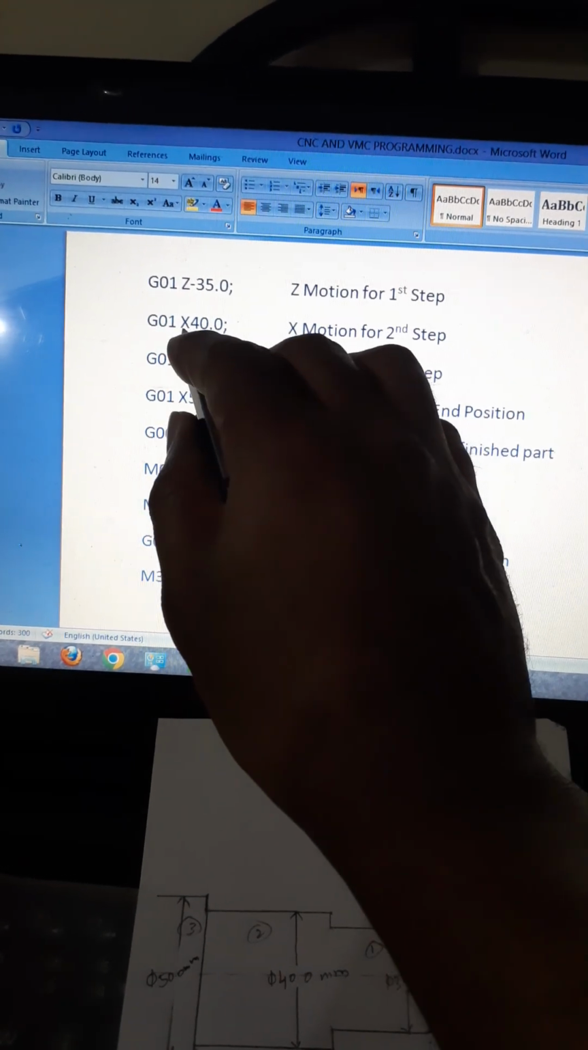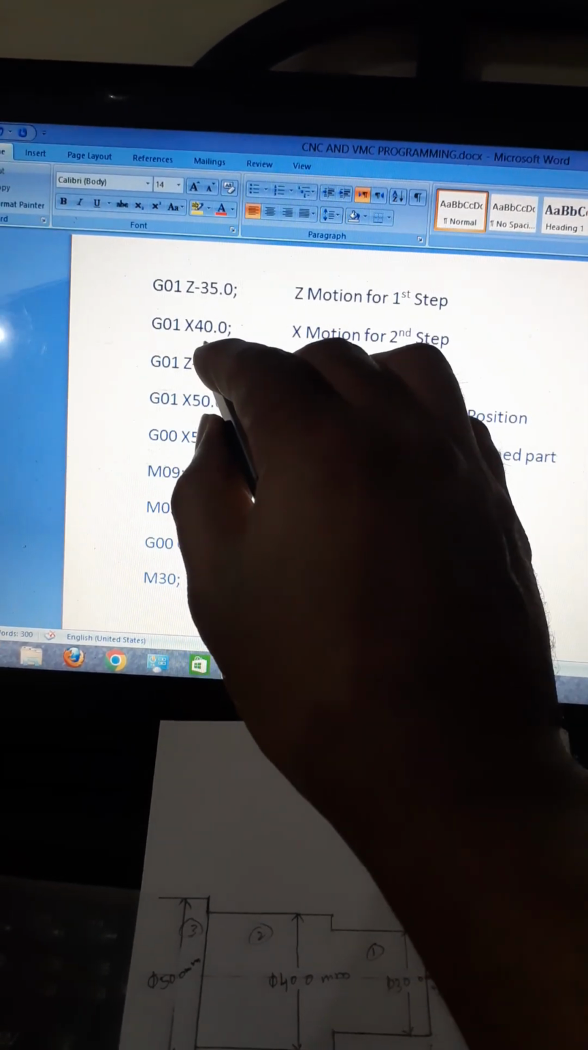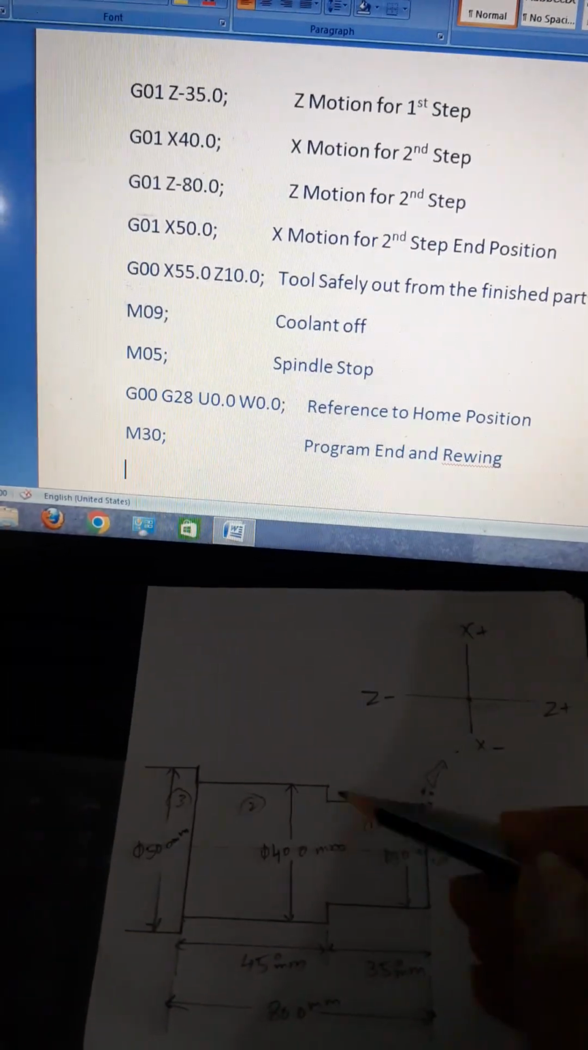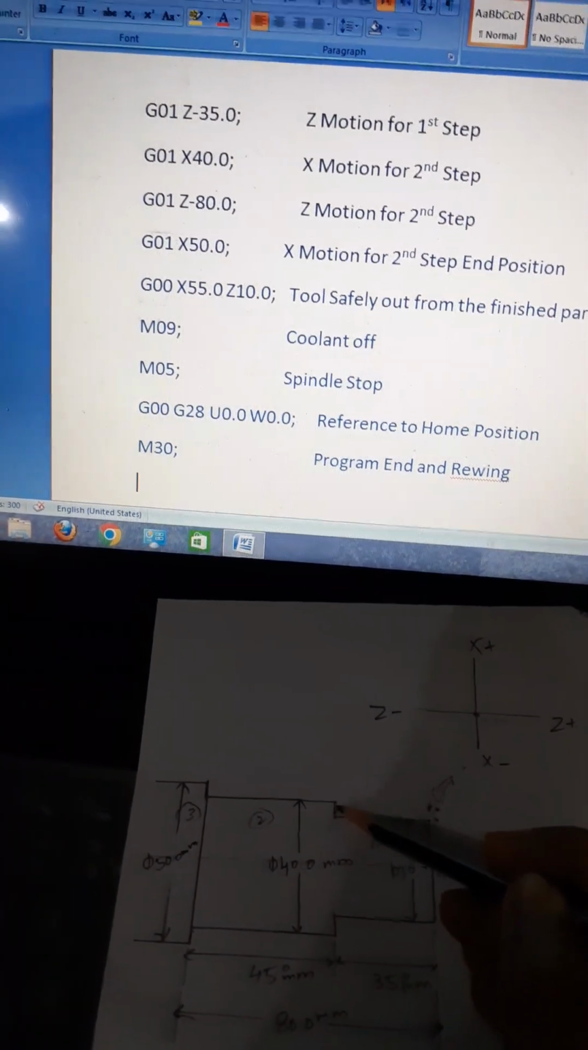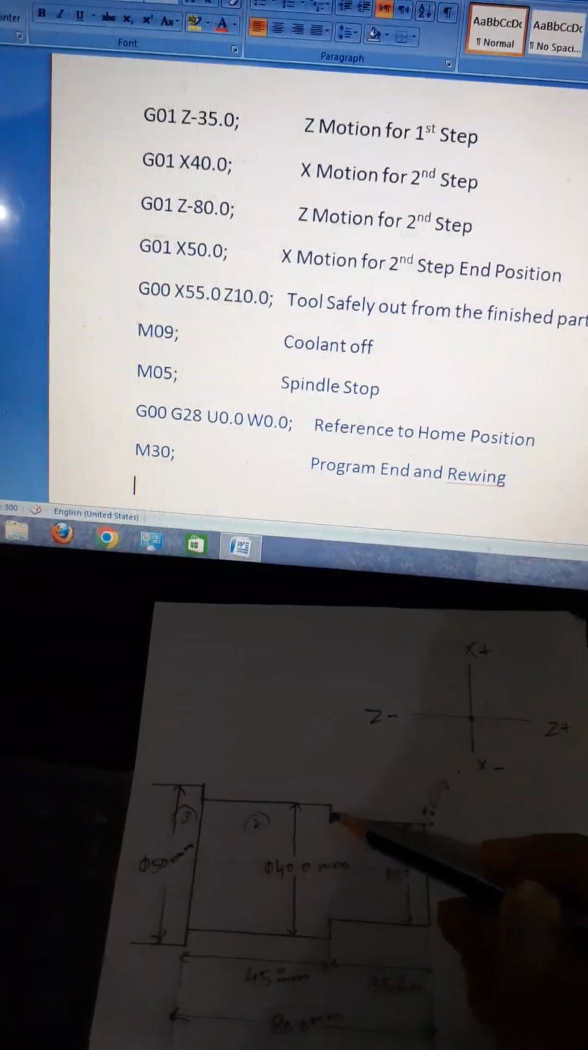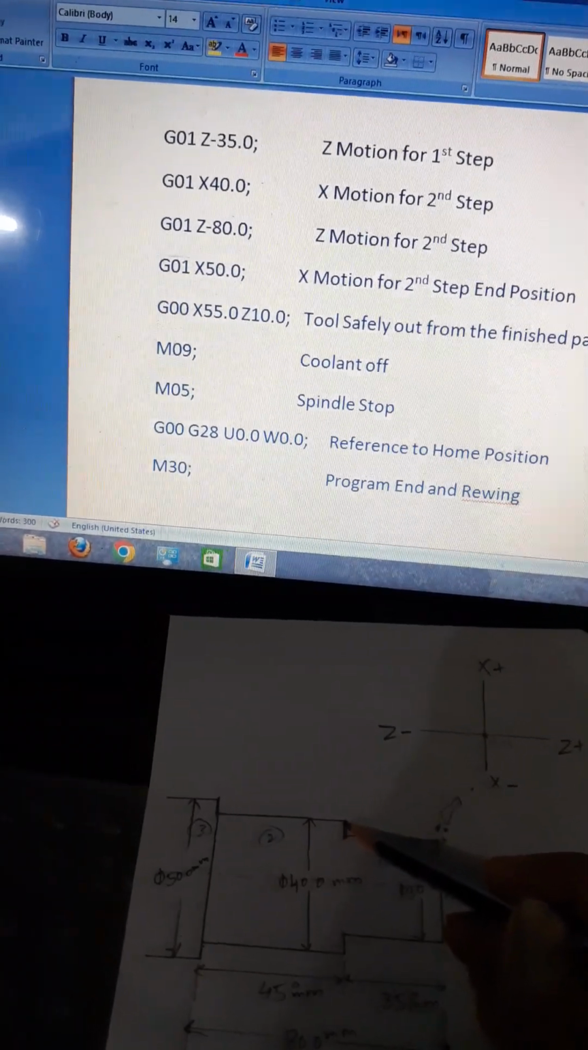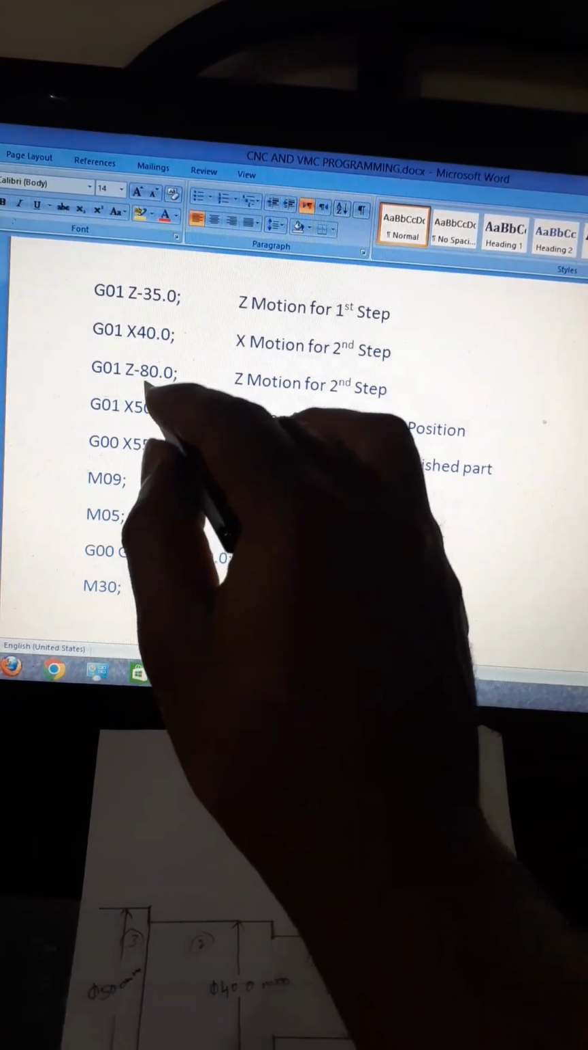Now you see next step, G01 X40, linear feed move X40, X motion for second step, means this step operation is completed. Now tool position is here. Now you see linear feed move Z minus 80, Z motion for second step, means now Z motion for second step is completed. Now tool is here.